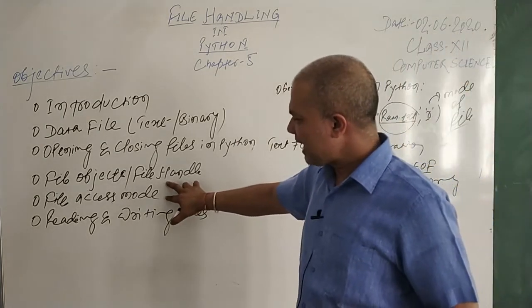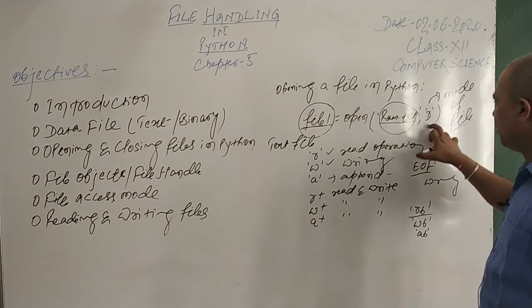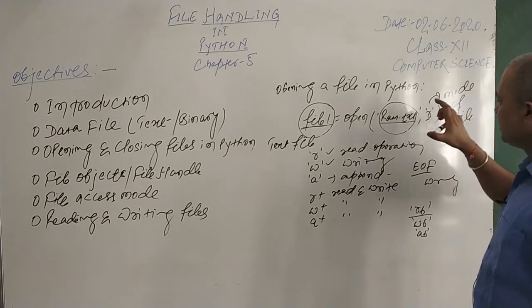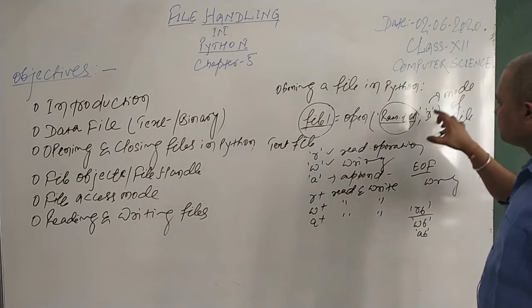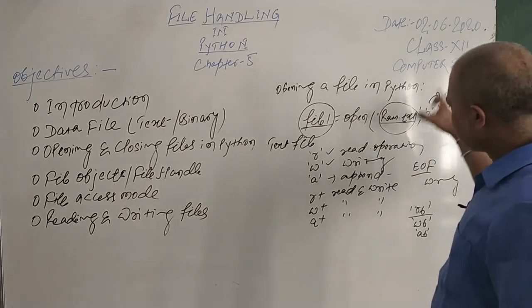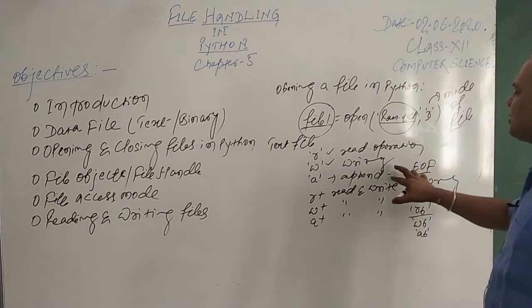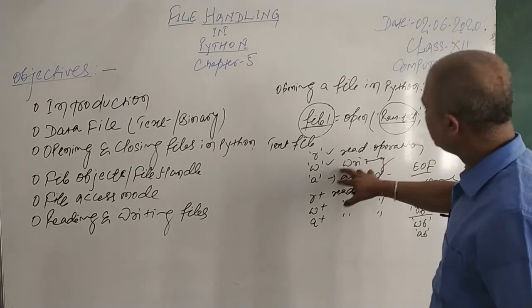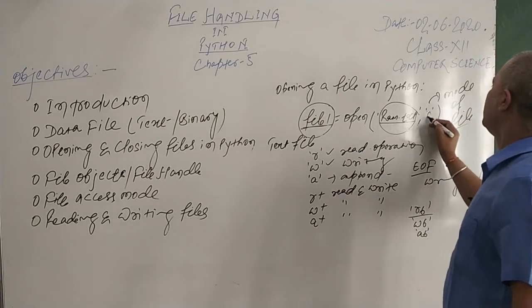That's called file access mode, and your file should always be opened in a mode. Depending on whether you are creating a new file, go for the write mode, and if you are just trying to access an old existing file, then open it in the read mode if it is a text file. And if you want the existing file to be appended with something new without overwriting it, open it in the A mode. So simply this mode will change for the file.